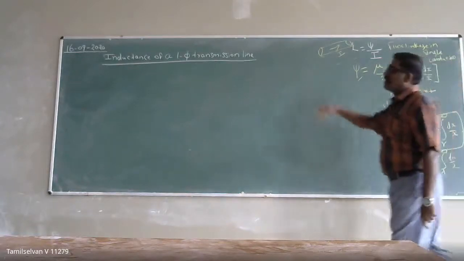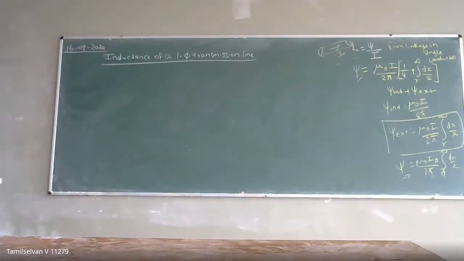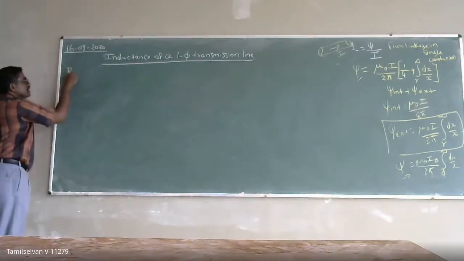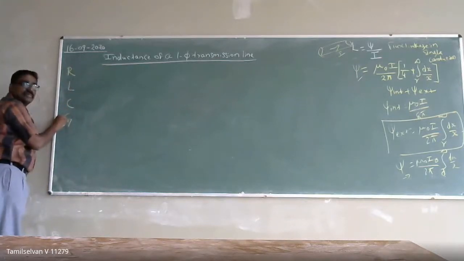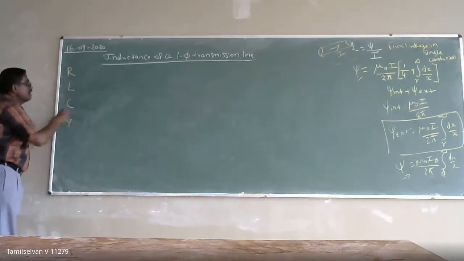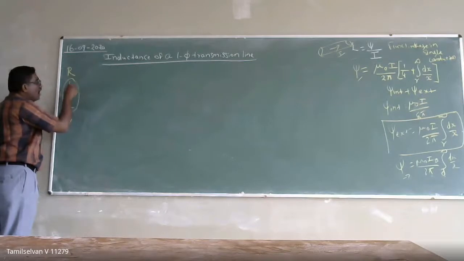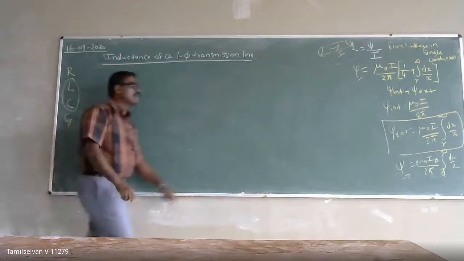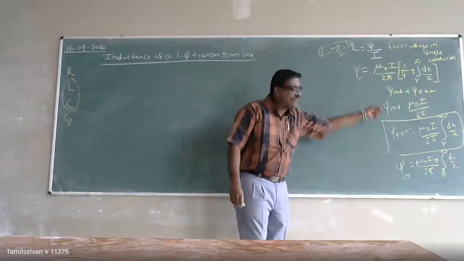Now we are going to calculate the inductance of our transmission line. The transmission line parameters are resistance, inductance, capacitance, and conductance. Here the effect of resistance and conductance is less, and it is more or less uniform, so we are not going to bother about R and G. The main important parameters are L and C. So first, we are going to discuss how to calculate the inductance of the transmission line. For that we have seen the flux linkage in a single current carrying conductor or a group of current carrying conductors.